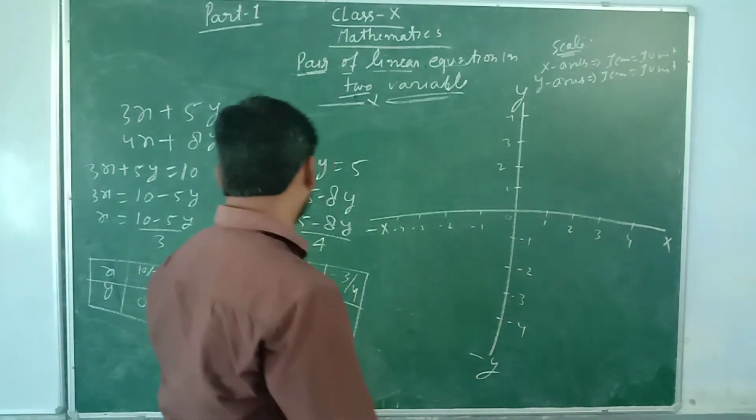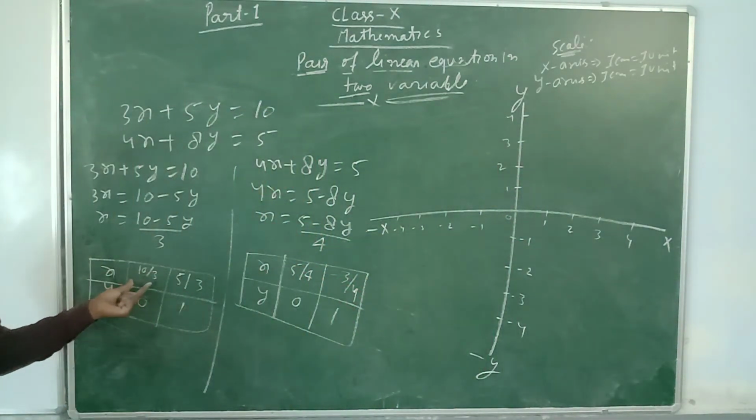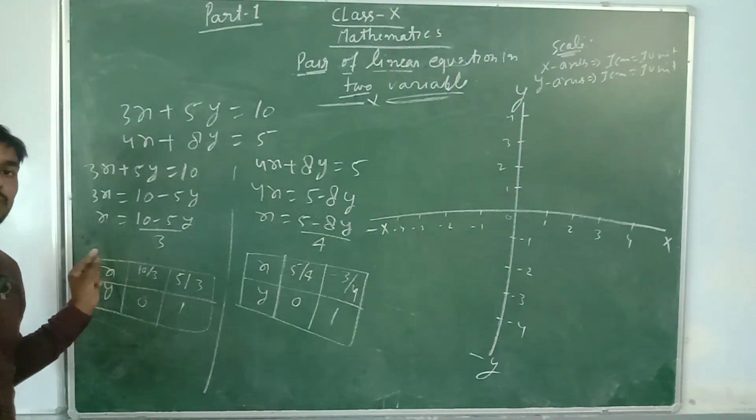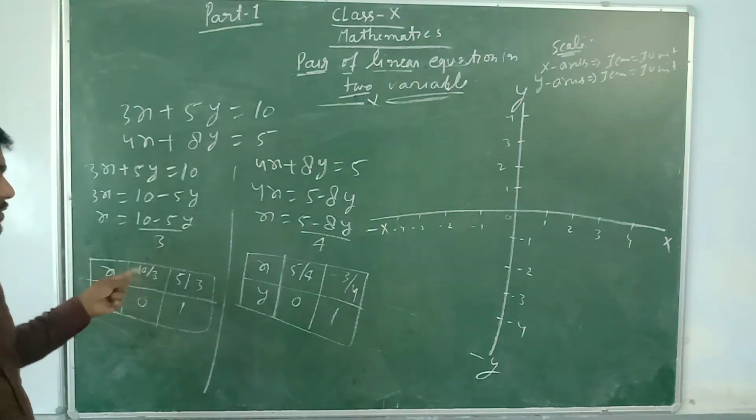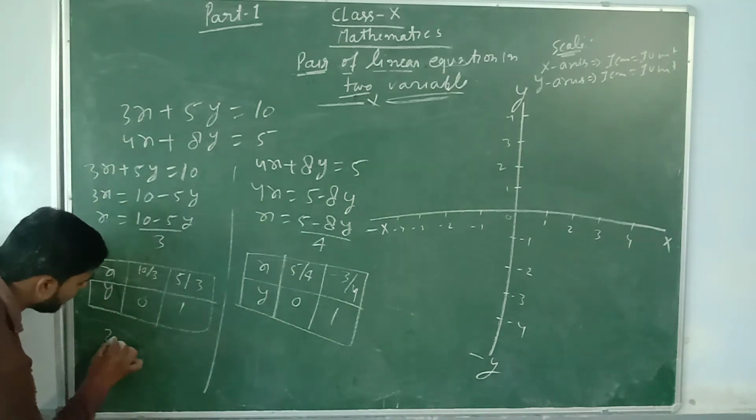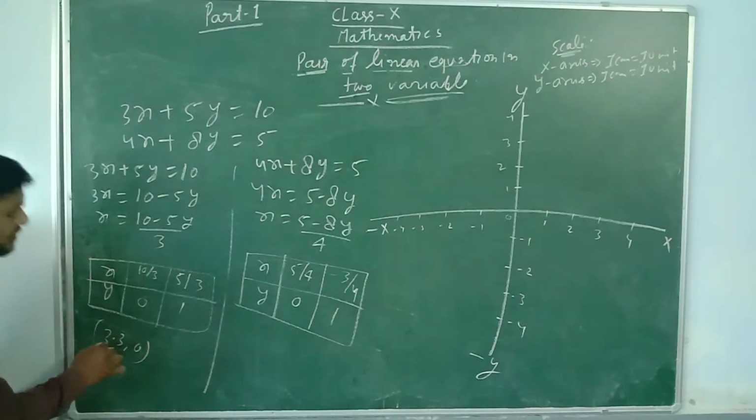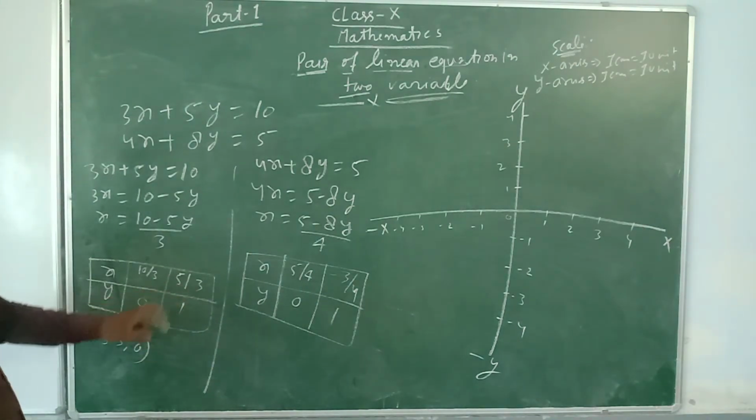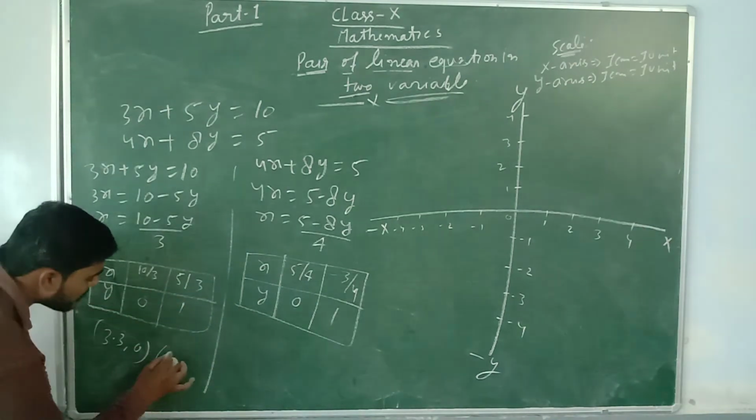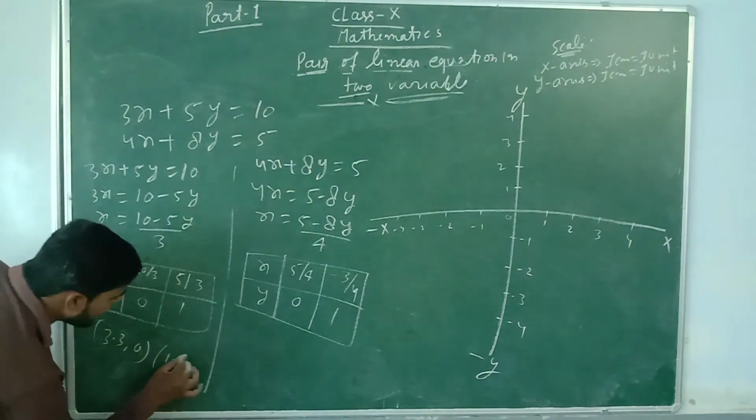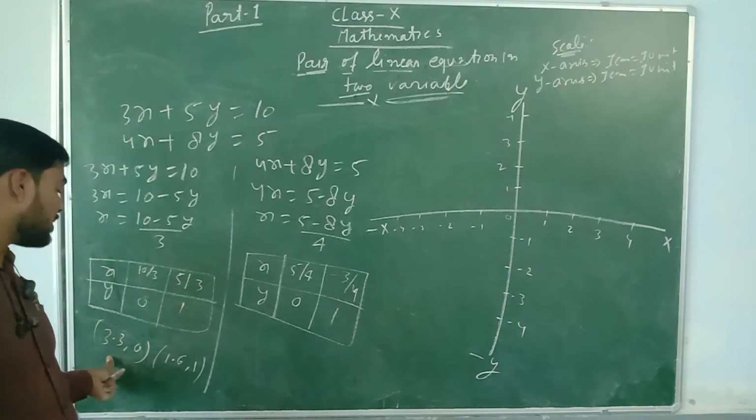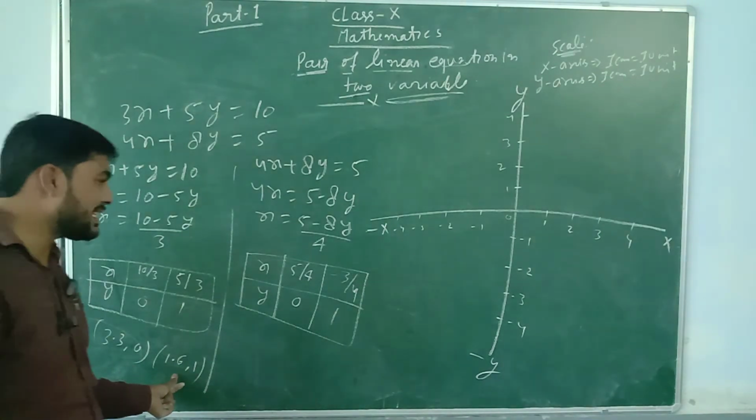Okay. Now this is our first point, that is 10 by 3 comma 0. 5 by 3 comma 1, means the numerator will be divided by the denominator, you will get the point, that is 3.3 comma 0. This is our first point. From here there will be the second point, that is 5 by 3 comma 1, means 1.6 comma 1. This is our first point, that is 3.3 comma 0. This is our second point, that is 1.6 comma 1.